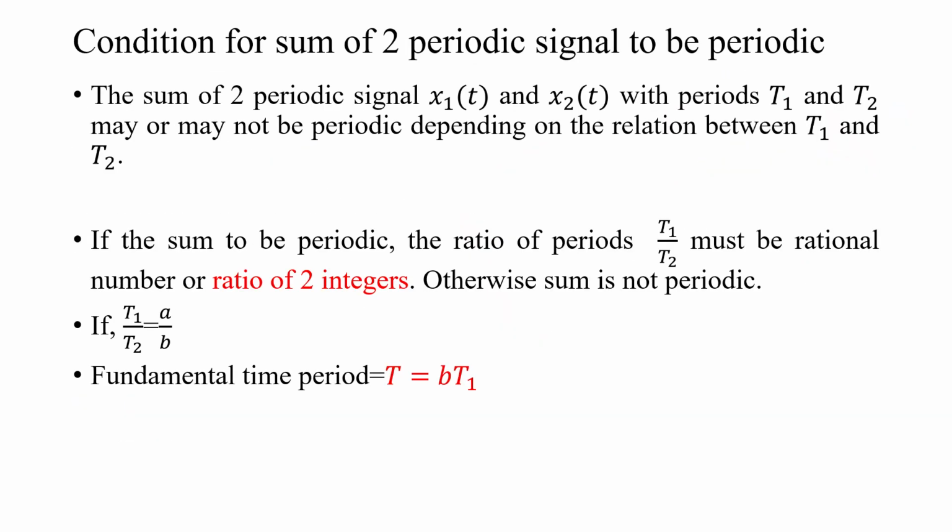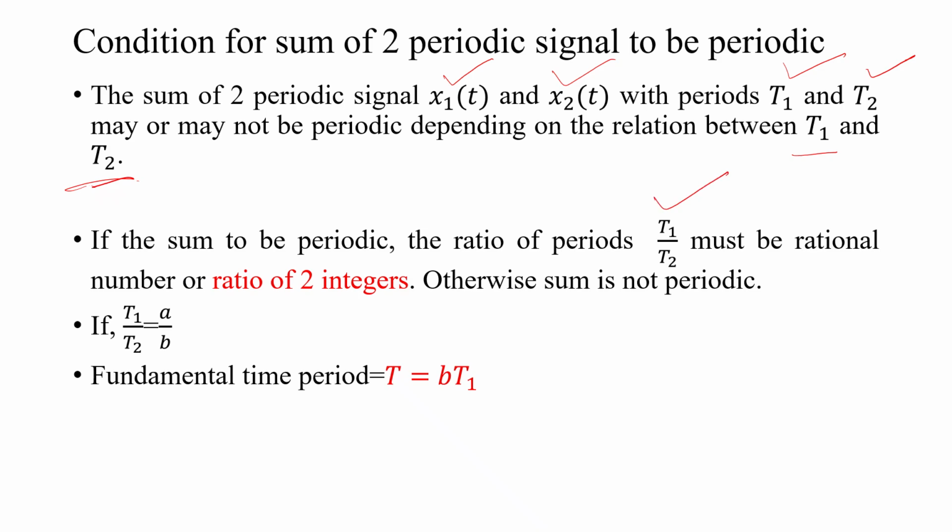If two signals are periodic, there may be a chance that on addition or subtraction of the two signals, the resultant signal may be periodic or aperiodic. If one signal is periodic and one is aperiodic, the resultant will always be aperiodic. If both are periodic, there is a possibility that it will be periodic or aperiodic. So, if two signals x1 of t and x2 of t have periods T1 and T2, the sum may be periodic or not depending on the relation between T1 and T2. To be periodic, the ratio T1 by T2 must be rational.